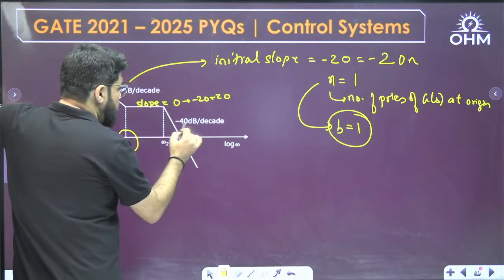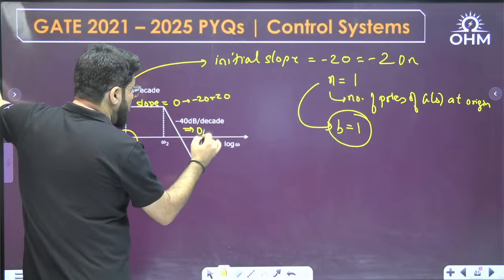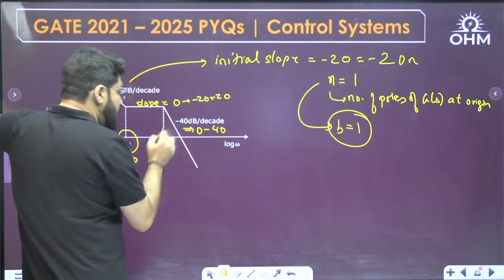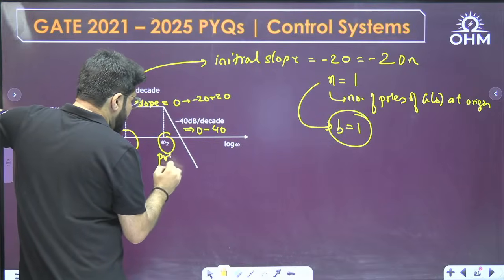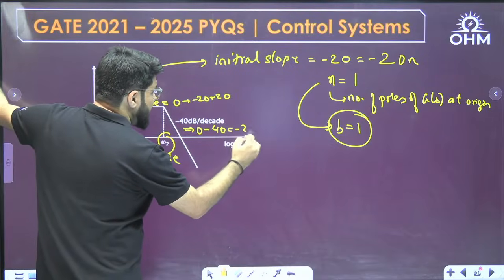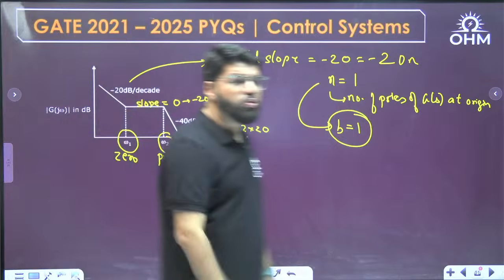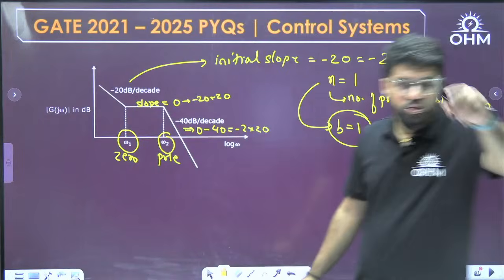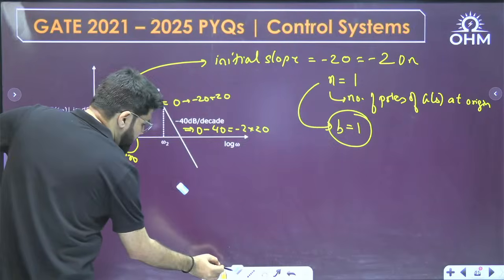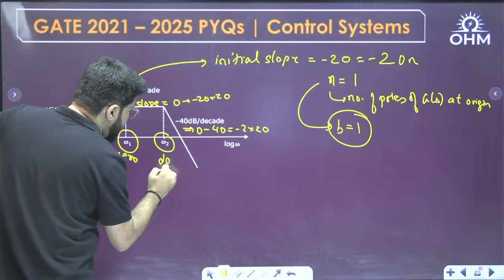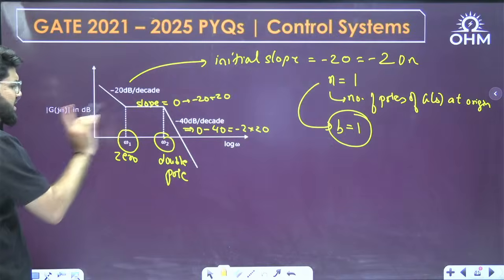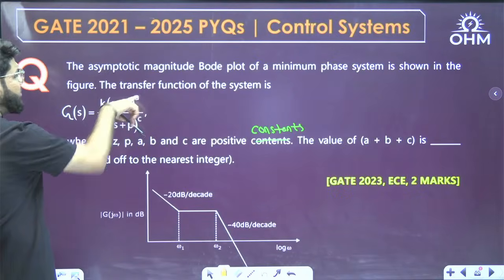Now here the slope becomes -40. It was 0 and then it becomes -40. The previous slope was 0, no? That means this point is a pole. But how many poles? It is a repeated pole, because the slope changes by -2 into 20. Corresponding to every pole, the slope changes by -20 decibel per decade. Here it decreases by 40, so this point represents a double pole. The location of the pole is not required. What I can say is there is a single zero, and the value of a is 1.